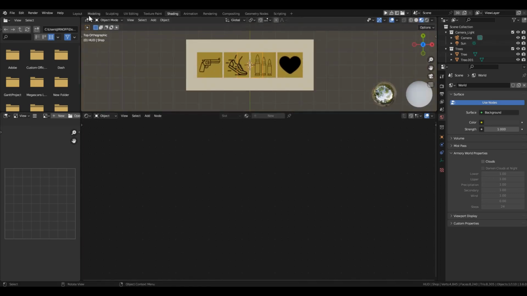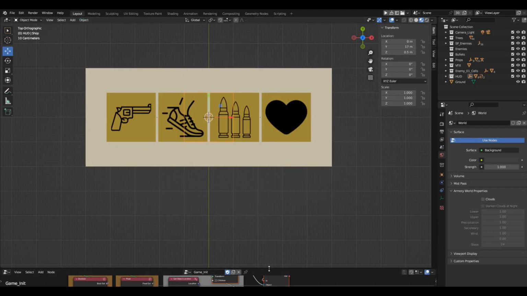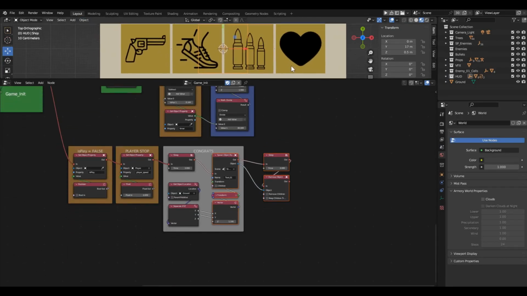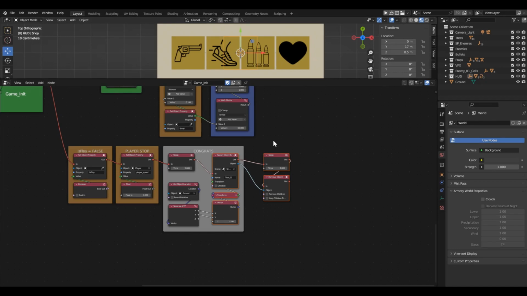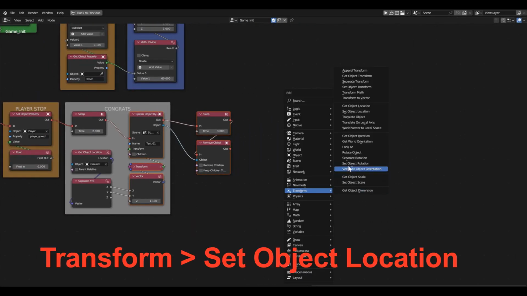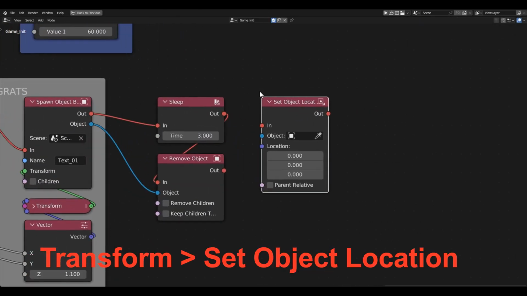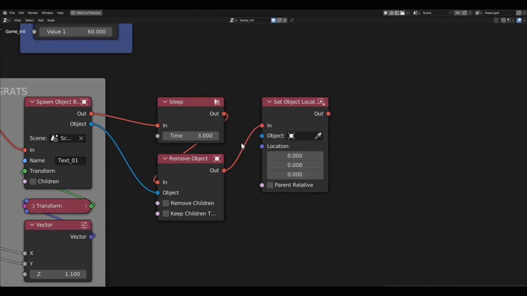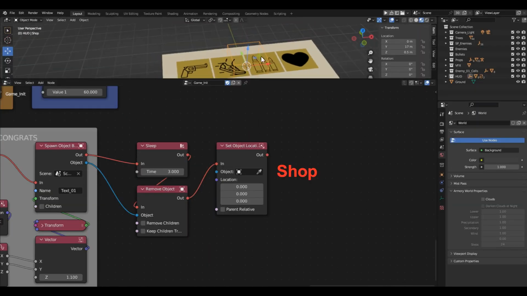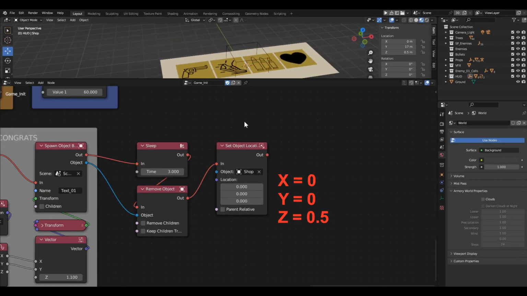Now, after we remove the congratulatory text from the screen, we'll simply set a new menu in the center of the screen. Let's do this using the Set Object Location block. In the Object field, specify the dummy named Shop. The coordinates on the X and Y axis are 0. In the Z axis, we'll enter 0.5 to raise the menu above the ground.